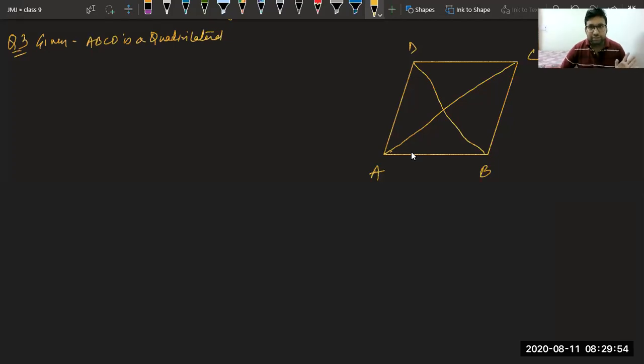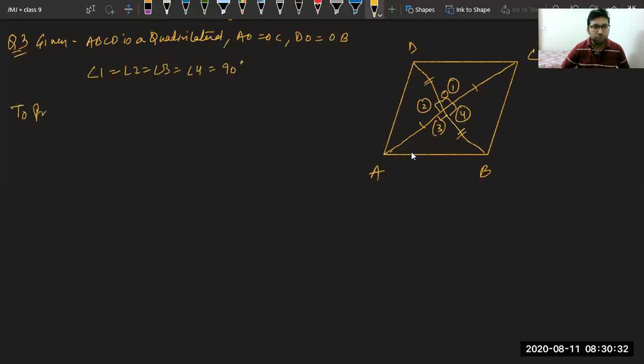Okay, so given to us is diagonals bisect each other. That means AO equal to OC is given to me, DO equal to OB given to me. AO equal to OC, DO equal to OB. Third thing given to us, let me finish this question, is diagonals bisect at right angle. So these angles are also given to me, 90, 90 each. Let me call them 1, 2, 3 and 4. Angle 1 equal to angle 2 equal to angle 3 equal to angle 4, 90 degrees. And to prove: ABCD is a simple and cute rhombus.